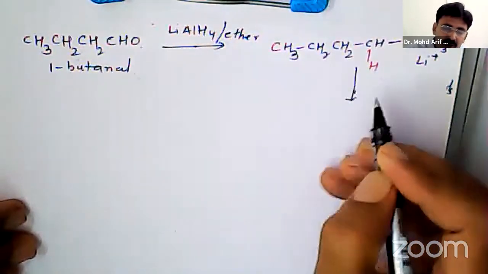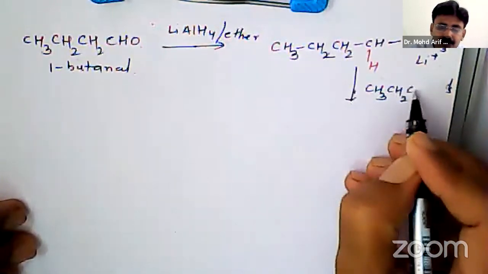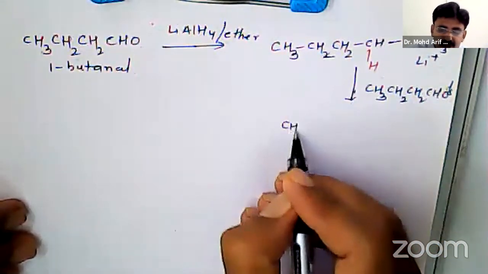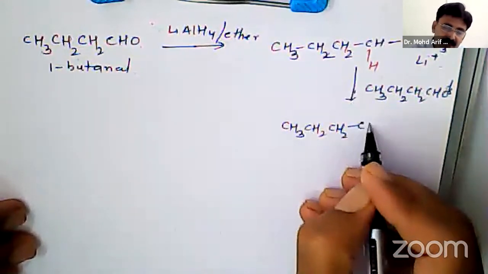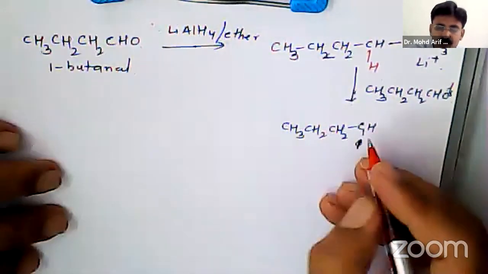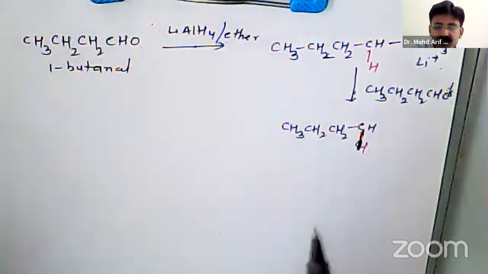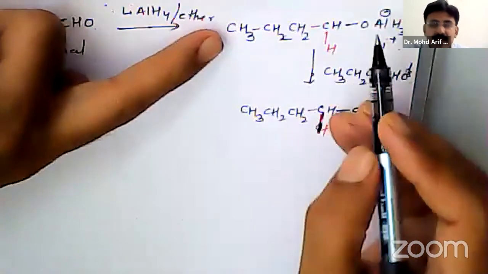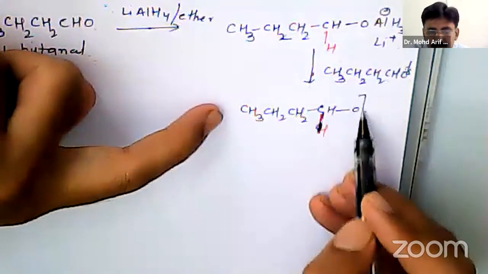Then the second molecule of aldehyde will give CH3CH2CH2CH2, that is the H from hydride, then single bond O. Previously we were having one, now from the second molecule you will get another.